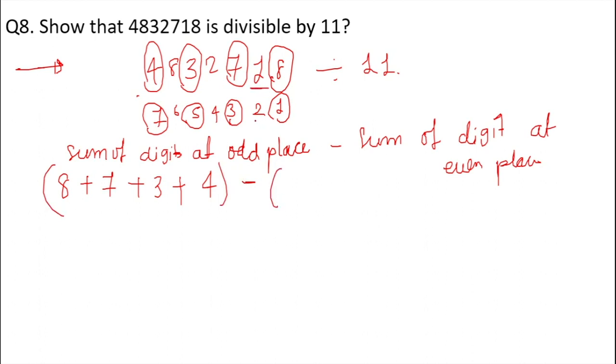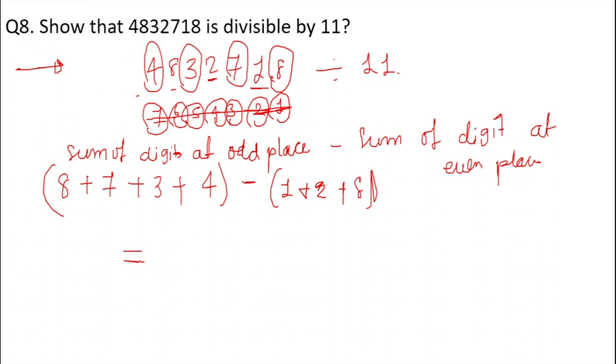The even places are 2, 4 and 6, right? So 1, 2 and 8 are the digits at even places, so take the summation of that: 8 plus 7 plus 3 plus 4 minus 1 plus 2 plus 8.